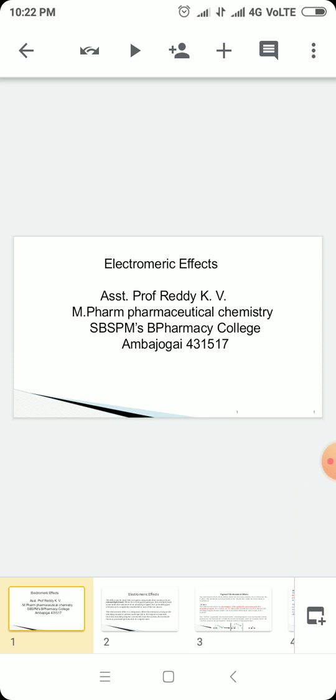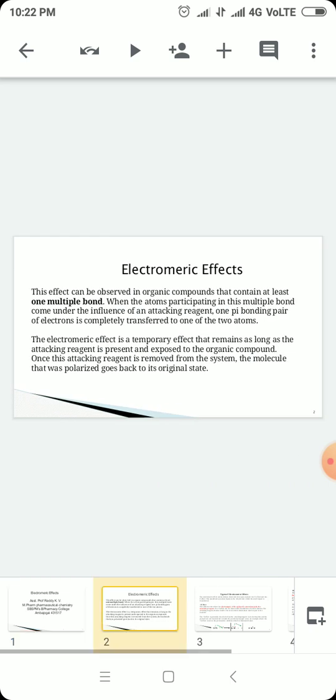Now we are discussing the electromeric effect. What is the electromeric effect? This effect can be observed in organic compounds that contain at least one multiple bond. That means this effect can only be seen in a double and triple bond, not in a single bond.